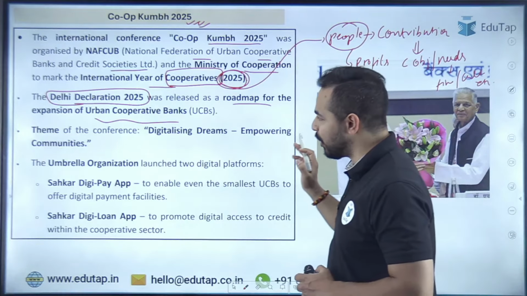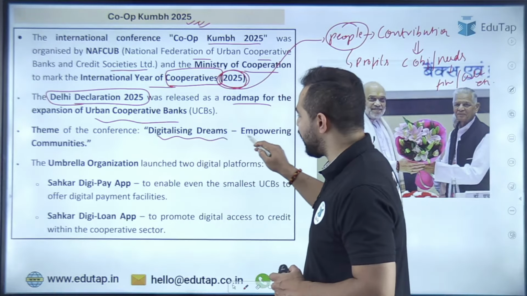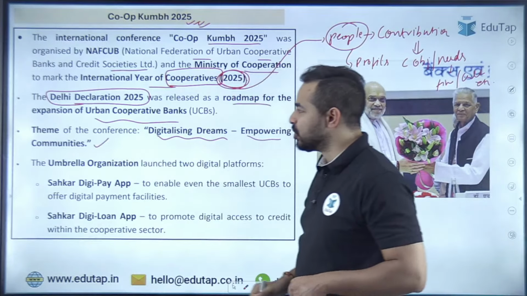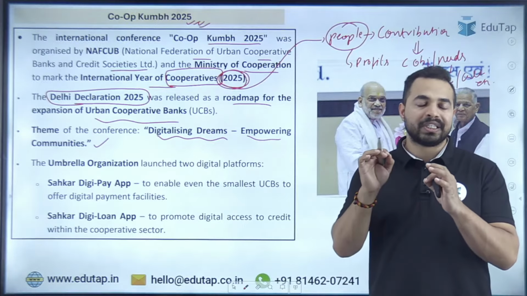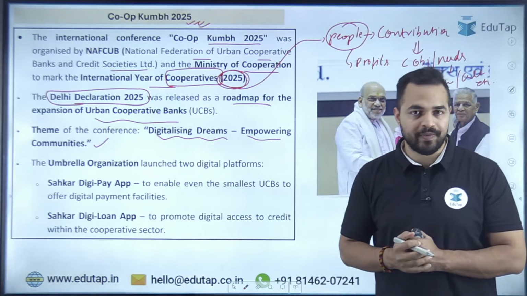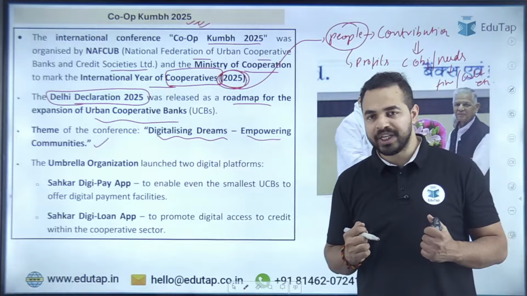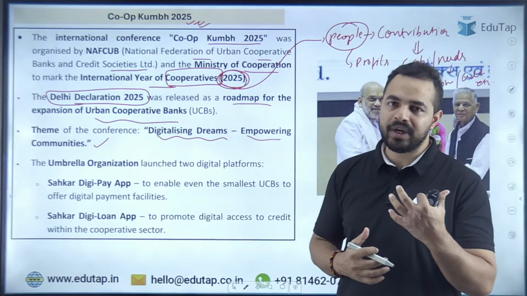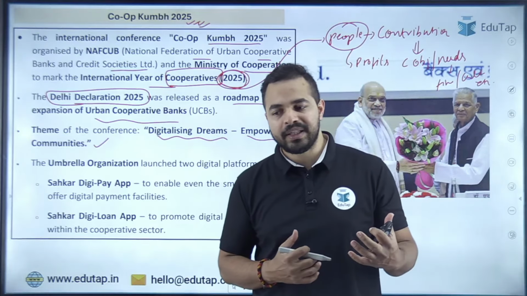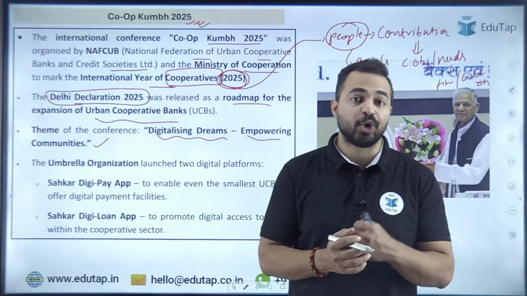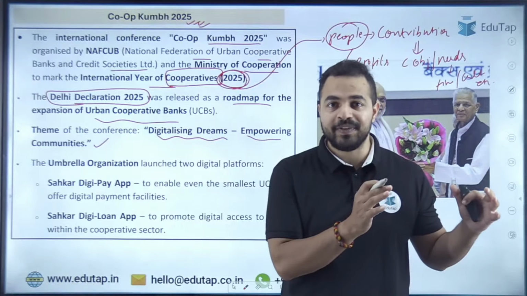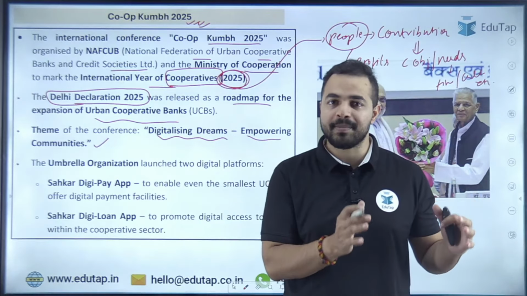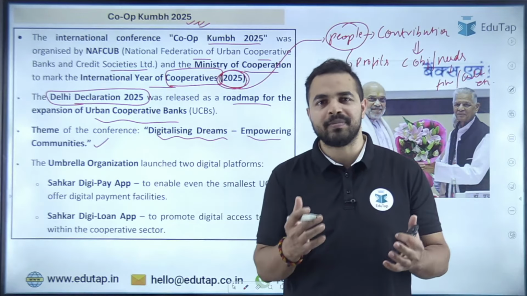The theme for this conference was Digitalizing Dreams, Empowering Communities. So we want to digitalize, we want to boost the digitalization of these urban cooperative banks. So why exactly? Because guys, we all know that जब भी हमें कोई डिजिटल मान लेते हैं कि अगर मुझे अभी कोई लोन लेना है, मुझे कोई पेमेंट करनी है, तो जो हमारे अर्बन कोऑपरेटिव बैंक्स के बेनिफिशियरीज हैं, राइट, जिनके पास अर्बन कोऑपरेटिव बैंक्स में अकाउंट्स हैं, they won't be able to do that.